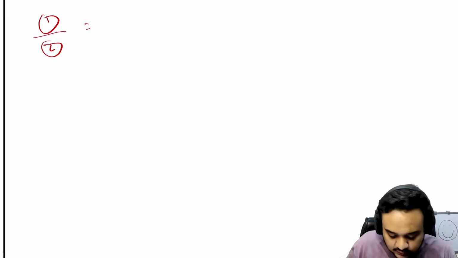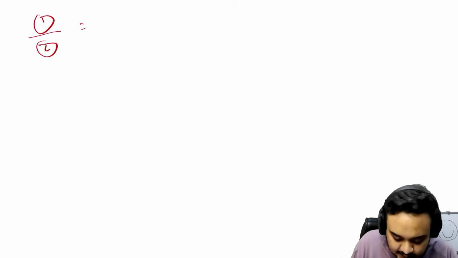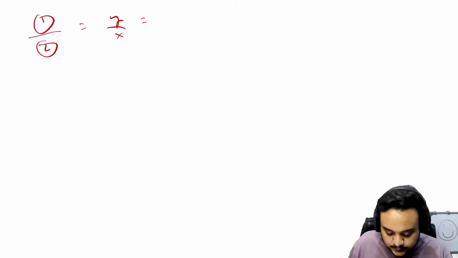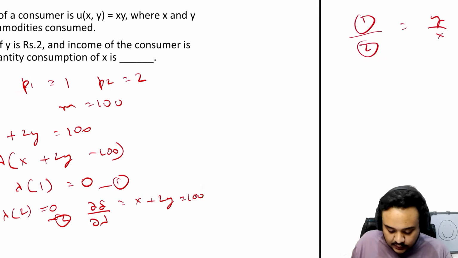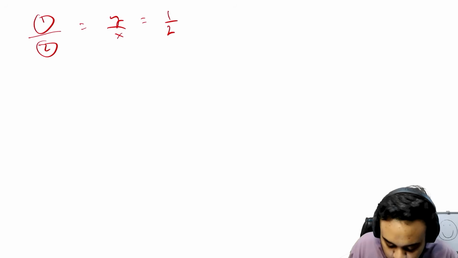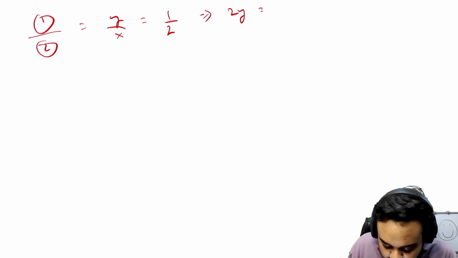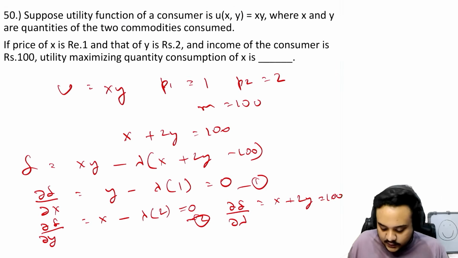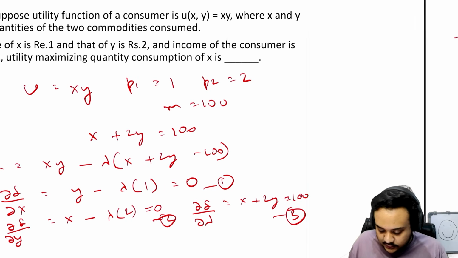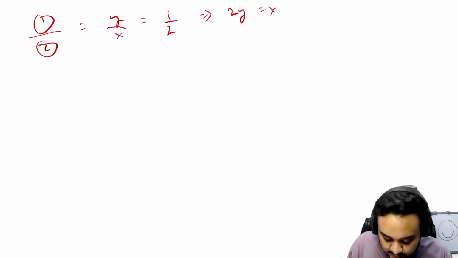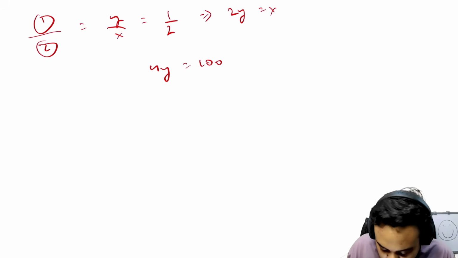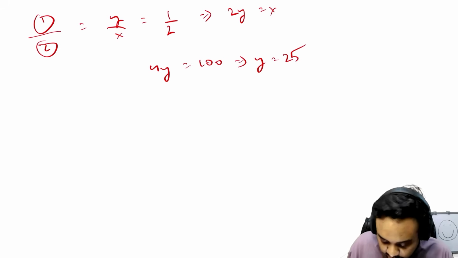Now we take the first equation and the second equation, and we divide one by two. Then you will see y upon x is equal to lambda upon 2 lambda, so 1 upon 2, which means that 2y is equal to x. Then you can plug this into the third equation, which was our budget constraint. So x is 2y, so 4y is equal to 100 and y star is 25.